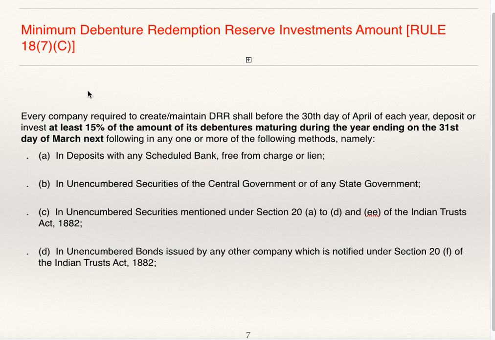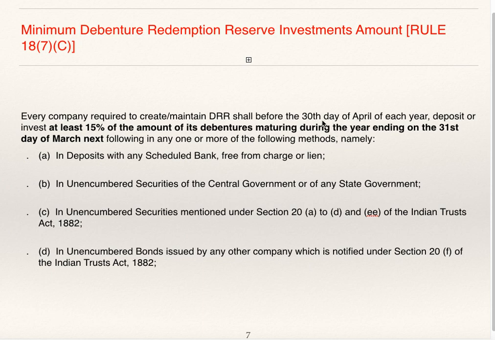Now we'll continue with the same rule 18(7)(c). Every company required to create and maintain DRR shall, before 30th day of April each year, deposit or invest at least 15% of the amount of its debentures maturing during the year ending on 31st day of March next following, in any one of the following methods.